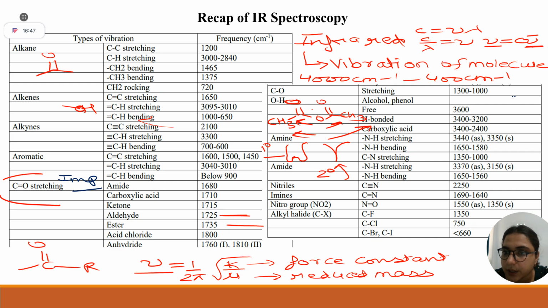You should remember your alcohol peak, your NH peak, and C triple bond N peak. These are some important points you should remember in IR. Also, primary amine shows W type of peak and secondary amine shows V type of peak.